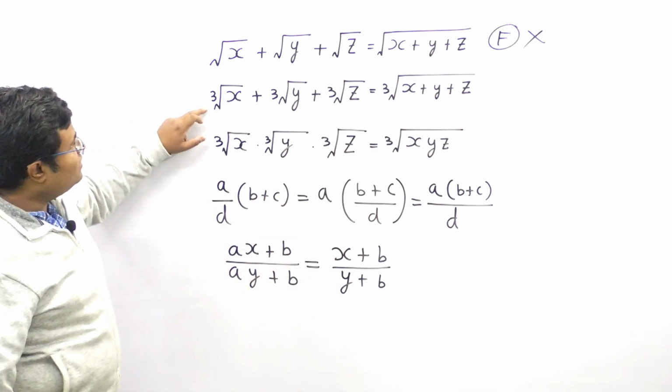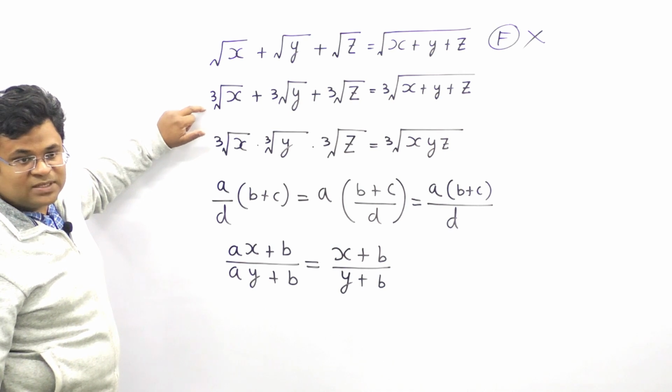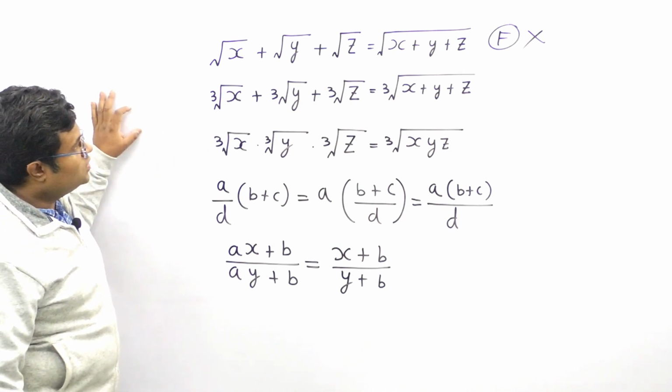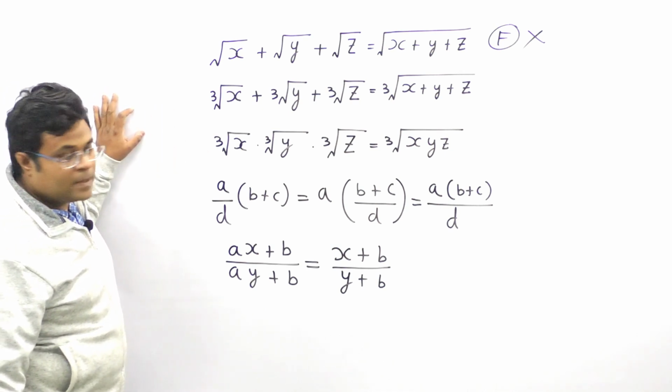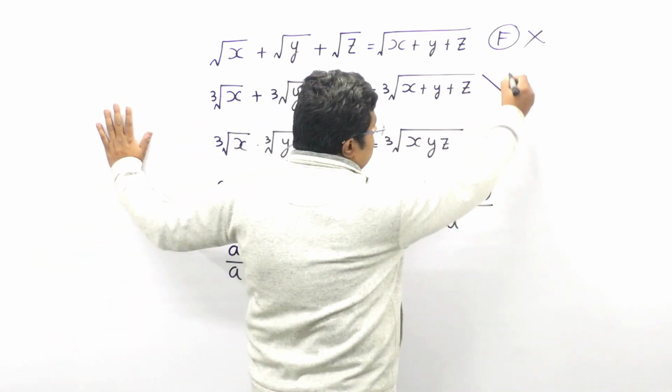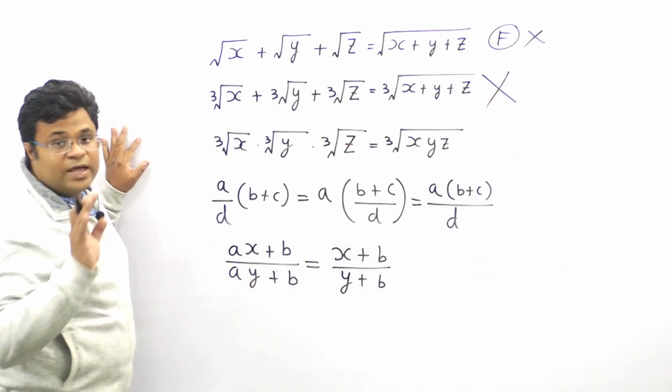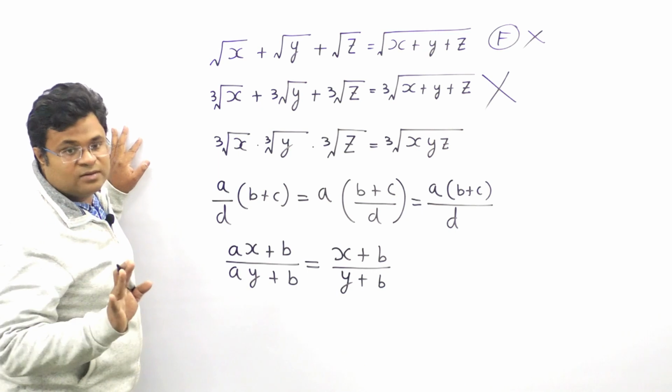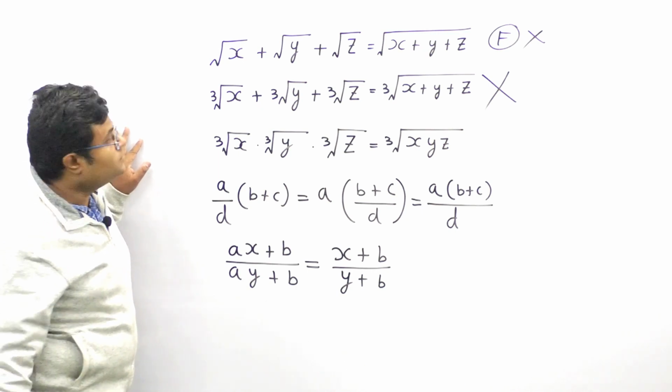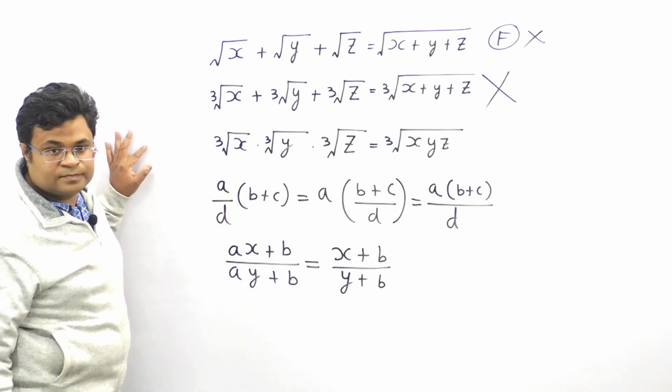What can you say about the second one? These are cube roots. This is a cube root. So definitely this is also false. You cannot take cube roots common. Understood or not? What about this?